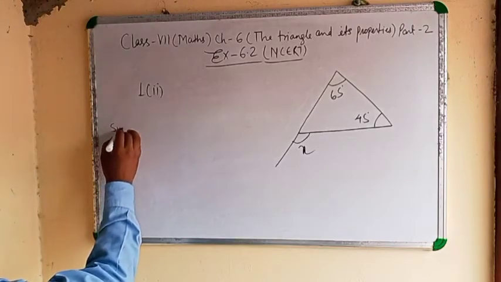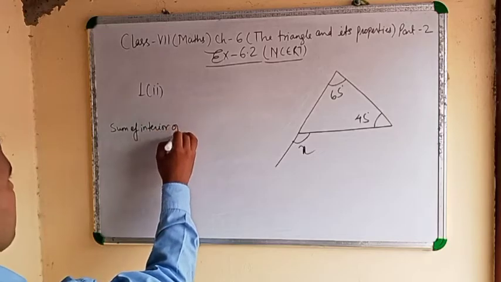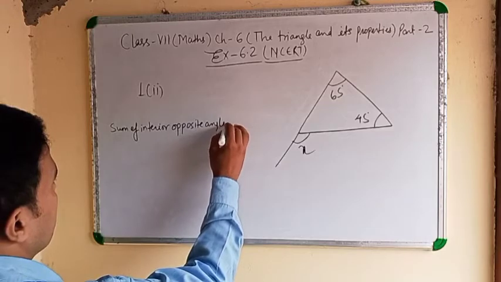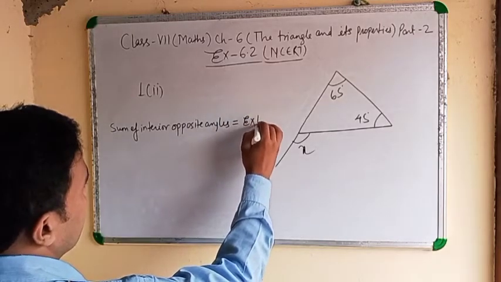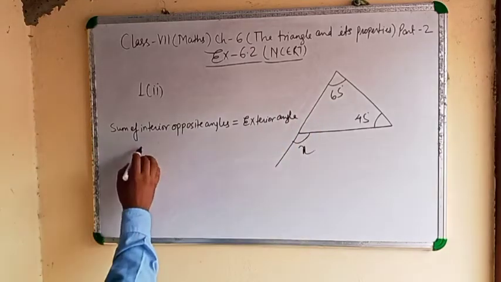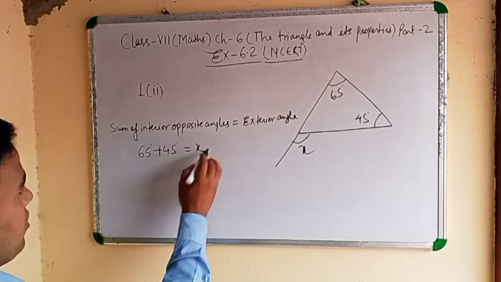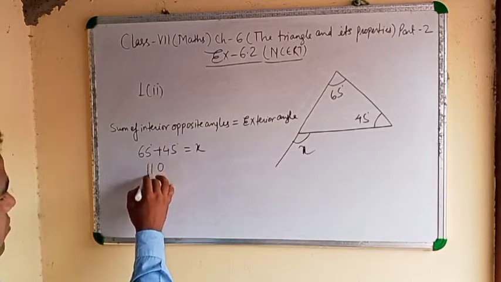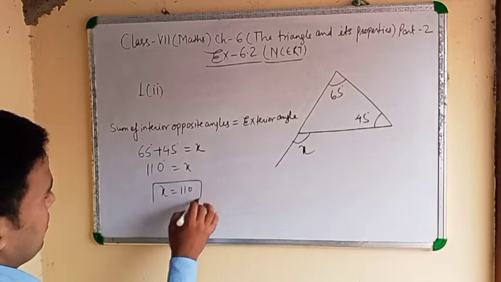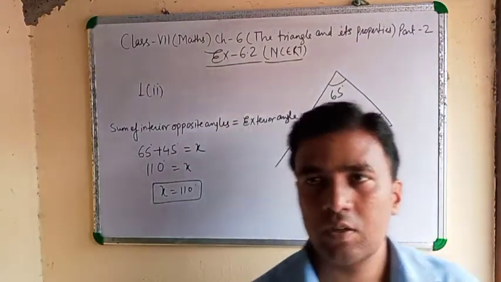Sum of interior opposite angles equal to exterior angle. Clear? Means 65 plus 45 equal to x. 110. x equal to 110 degree. Note down.